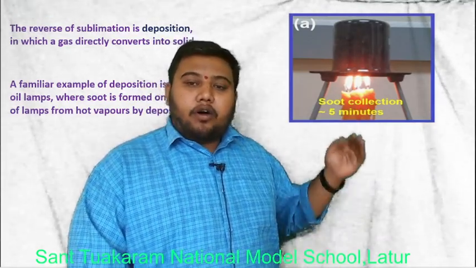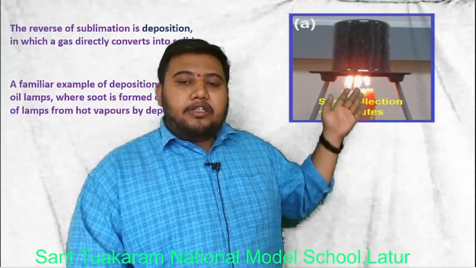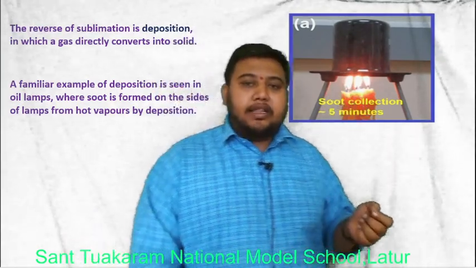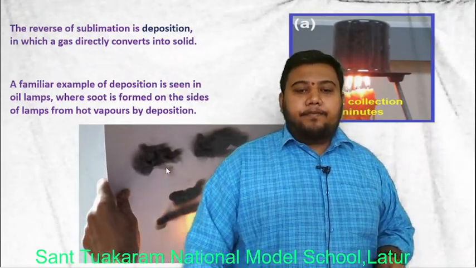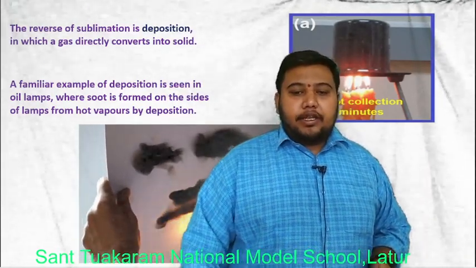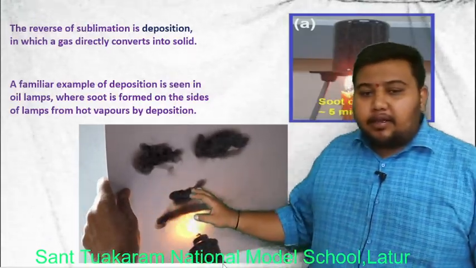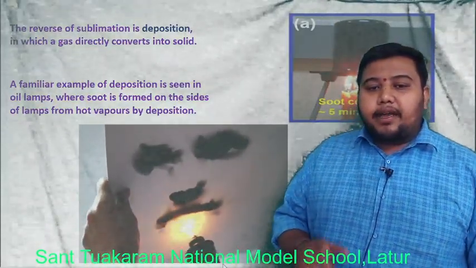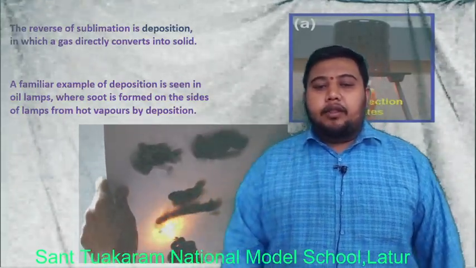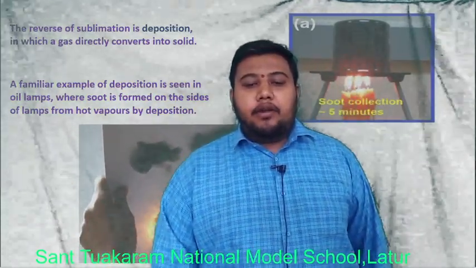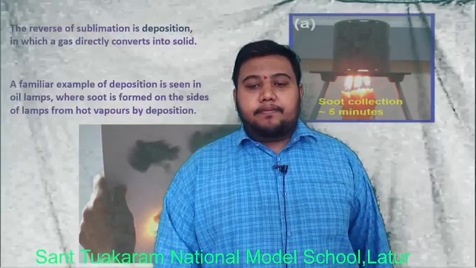From the hot vapors the soot is forming, and that soot is in solid form. That is an example of deposition. You can see here, the drawing is done by the formation of soot. That is an example of deposition.